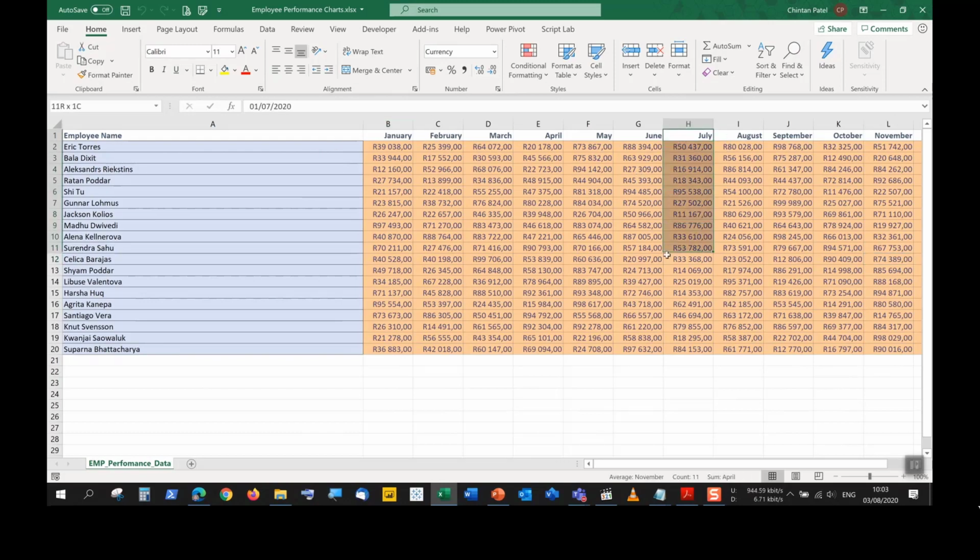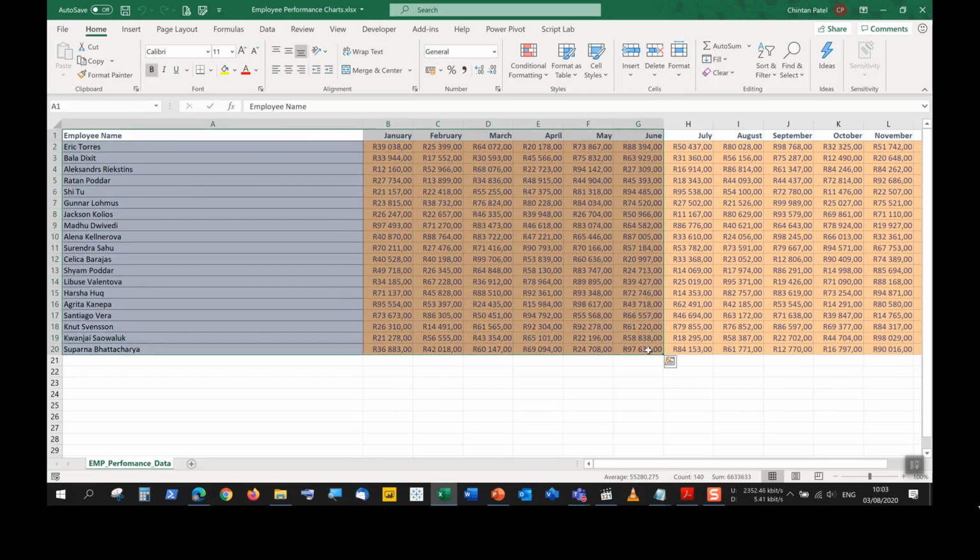And what we're going to do, we're going to only insert a chart using the first 6 months, because another part of the exam is how do I include additional data without recreating the chart from the beginning. So I don't want to delete the chart and then include the next 6 months. I just want to include the extra data, and the chart must automatically adjust for me. So the first example will be creating the performance for all these employees from January to June.